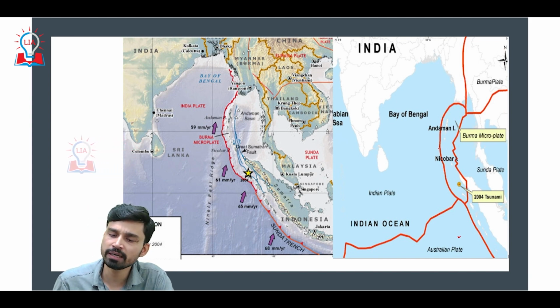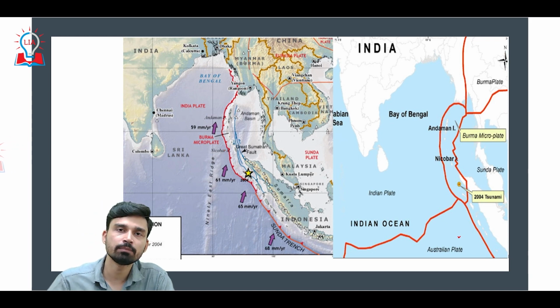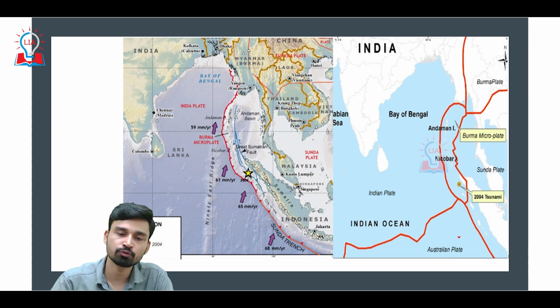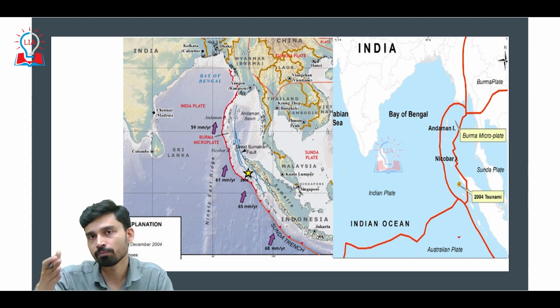So basically on the 26th of December 2004, the Indian plate, which is continuously pushing toward the Burmese plate, suddenly subducted below the Burmese plate by 10 meters. That caused the Burmese plate to rise up by 20 meters, and this sudden rise caused a huge tsunami wave, occurring over a length of almost 1000 km from north to south.